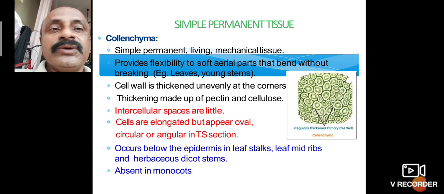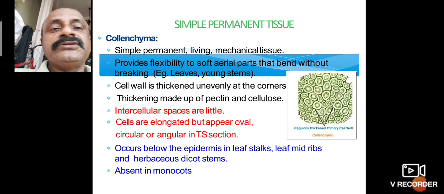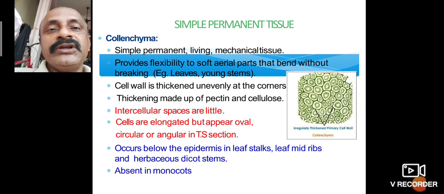It provides flexibility and strength, so that leaves and young stems do not break. The cell wall is thickened unevenly at the corners, made up of pectin and cellulose. Thickened means it can attach to each other.